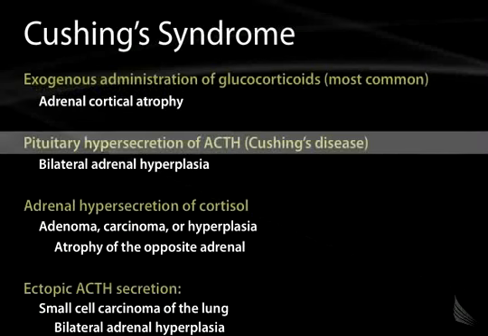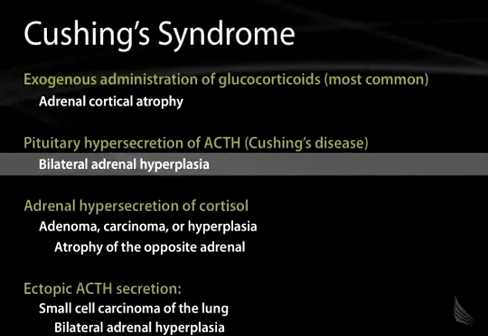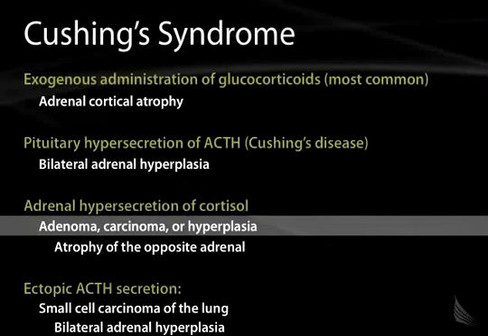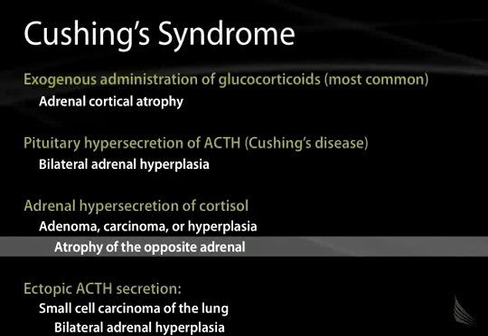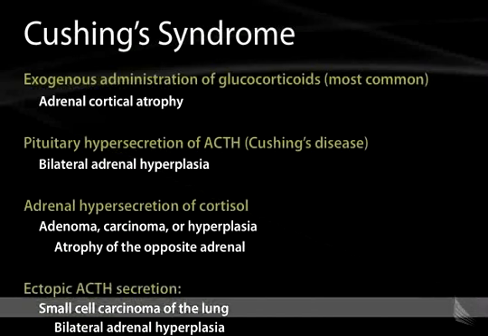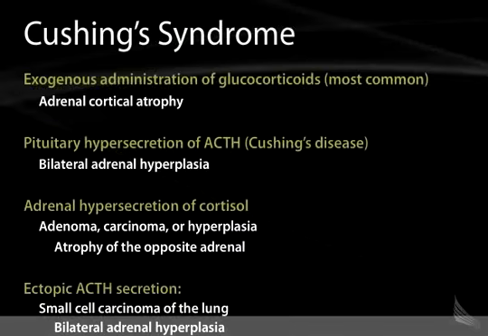With pituitary hypersecretion of ACTH, Cushing's disease, you will get bilateral adrenal hyperplasia because the ACTH is stimulating both adrenal glands to grow. With adrenal hypersecretion of cortisol, caused by an adenoma, a carcinoma, or hyperplasia, you'll get corresponding atrophy of the opposite adrenal gland, unless, of course, you have bilateral adrenal hyperplasia. With ectopic ACTH secretion, as with Cushing's disease, you'll also have bilateral adrenal hyperplasia.